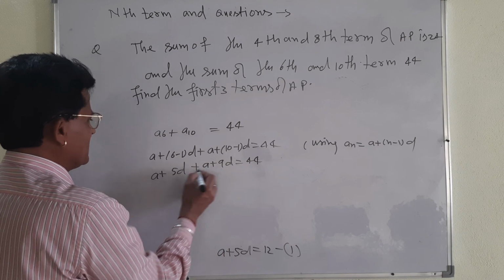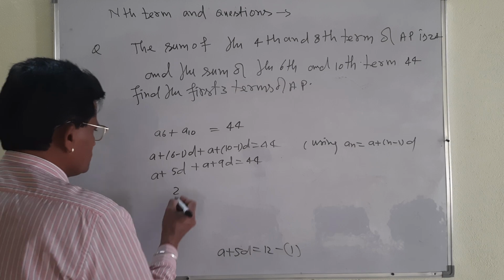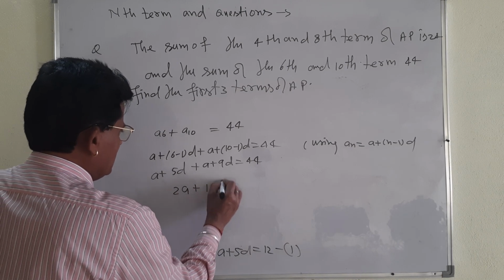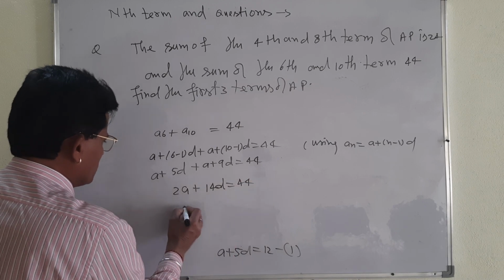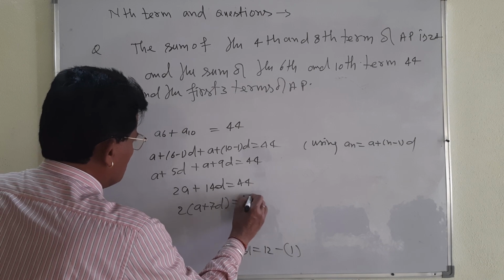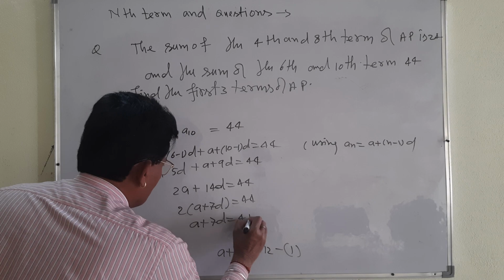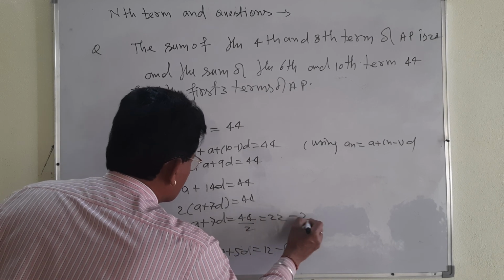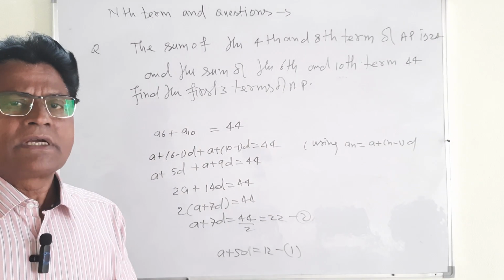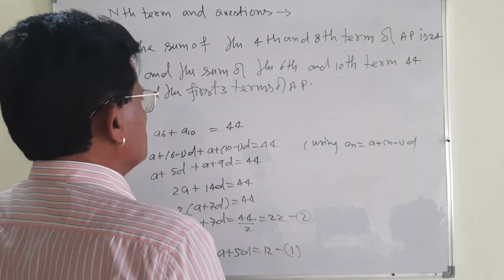Okay, a plus a, 2a, plus 9 plus 5, 14d is equal to 44. 2 you take out of it common, a plus 7d is equal to 44. And what you got? a plus 7d is equal to 44 by 2 is equal to 22. Equation number 2. Very simple. Equation number 2. Okay? And from 1 and 2 you will have to solve.